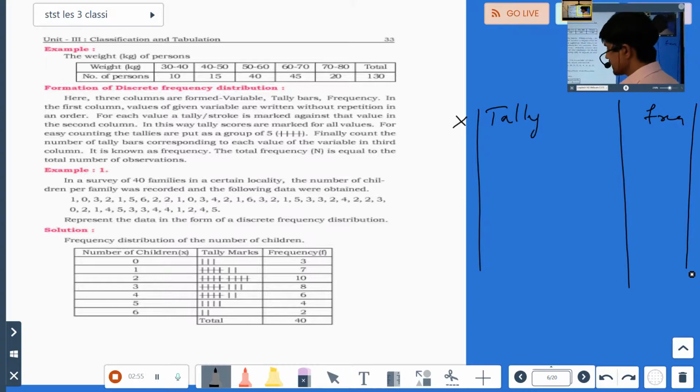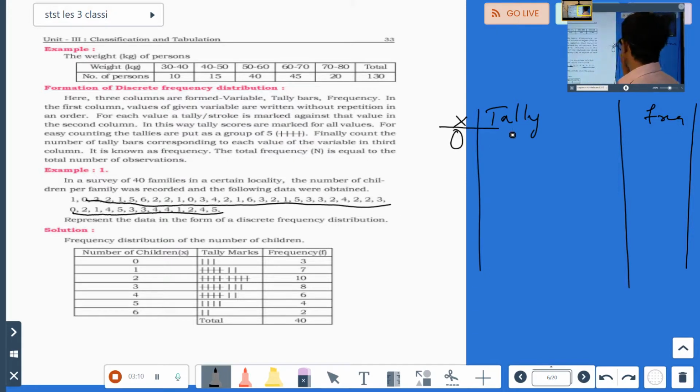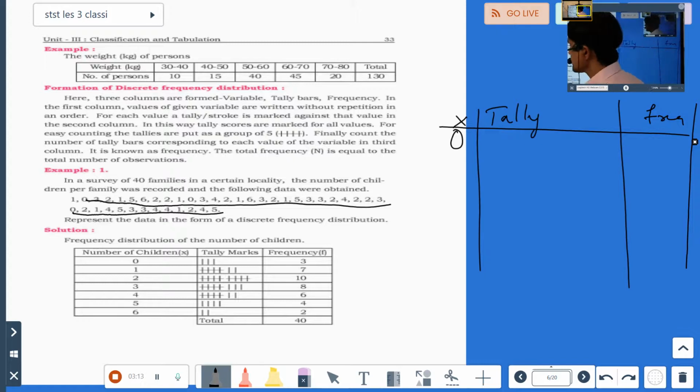Now from where to start? You have to look slowly at the numbers here. They are individual numbers, ungrouped data, it's not grouped. If you see where it is starting, it is starting from 0, so write 0. Then the next number coming is 1, so we'll write 1. Then we are seeing 2, so we'll write 2. We are seeing 3 somewhere, so we'll write 3. We are also seeing 4, so we'll write 4. We are seeing 5 also, we'll write 5. Then the highest number is 6.